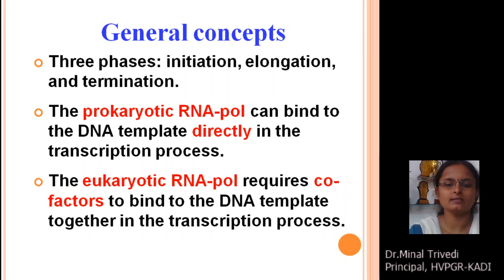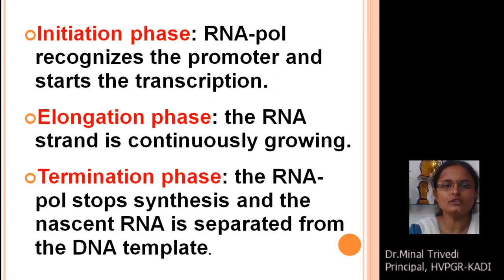In bacteria, we have discussed that there is a single bacterial RNA polymerase that synthesizes all RNA molecules in prokaryotic organisms. These enzymes bind to the DNA template directly and carry out the mechanism of transcription. Whereas in eukaryotic organisms, the eukaryotic RNA polymerase requires cofactors to bind with the DNA template and carry out transcription. Now, the initiation phase means how the RNA polymerase recognizes the promoter, binds to the promoter and starts the mechanism of transcription.